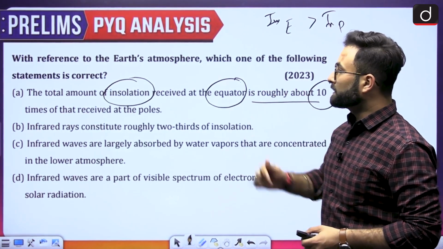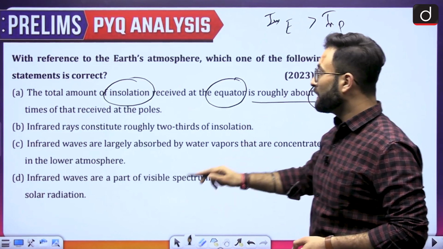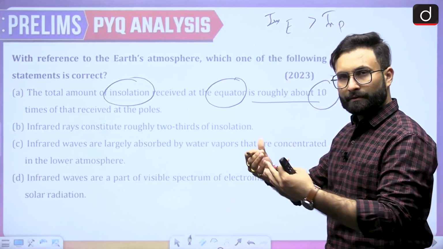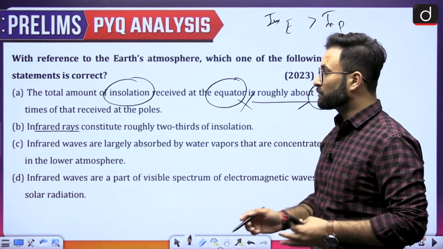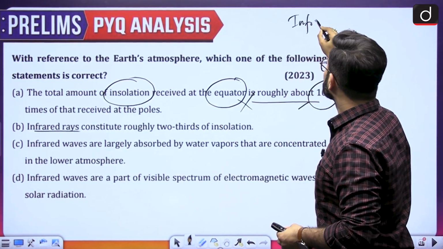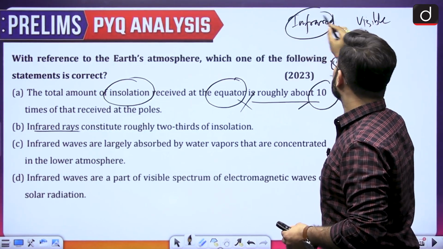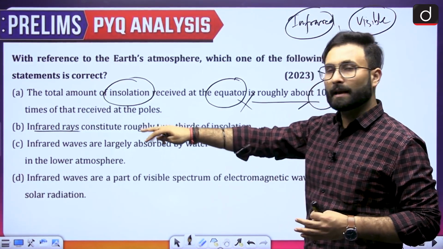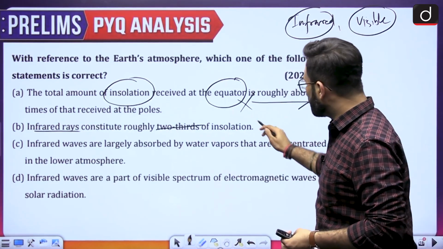Okay, moving further, the second one, the infrared rays constitute roughly 2/3 of the insolation. Now if you look at the infrared ray, when we talk about the sun, from where we are getting the insolation, this insolation will have different kind of wavelengths. So in that particular insolation, we will be having infrared as well as the visible range. Okay, now when we talk about the infrared and the visible, if you look at the constituent, or you can say the amount that is there, infrared has the significant amount, but that is not as much as 2/3 of the insolation. So again, this is also wrong.